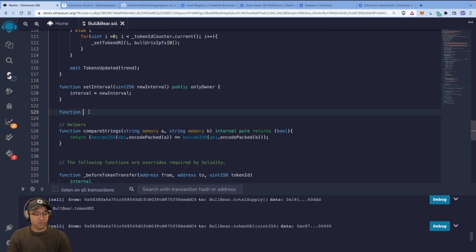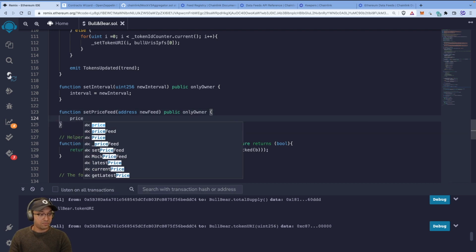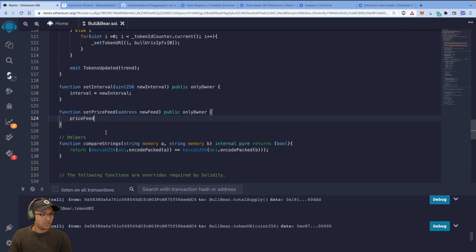And so we can call this set price feed, and it takes in an address, and we'll call it the new feed. Again, this should also be the same signature as above, so public and only owner. And this will update price feed to be, do we call it with a capital F?